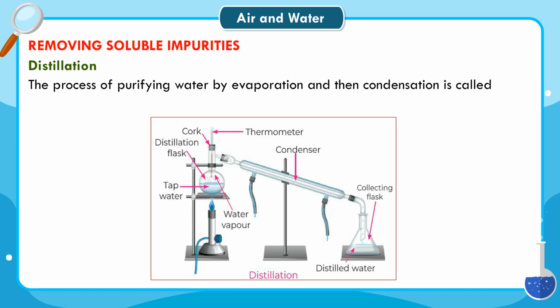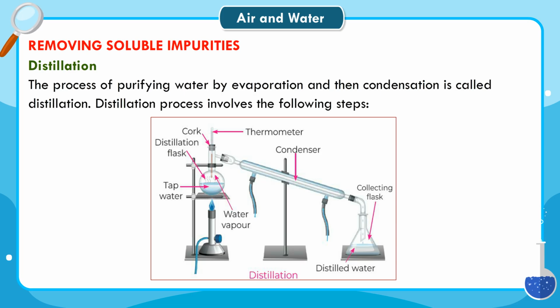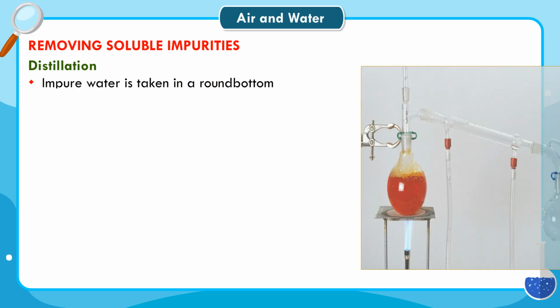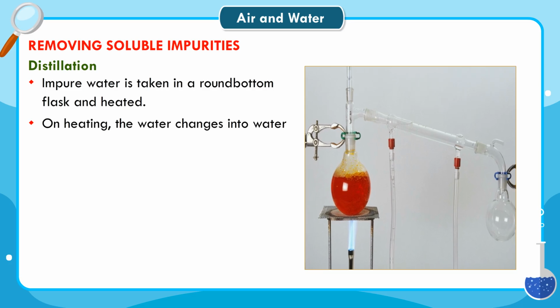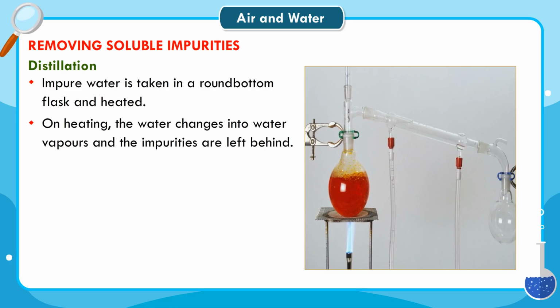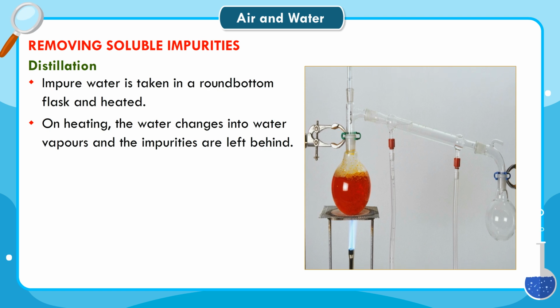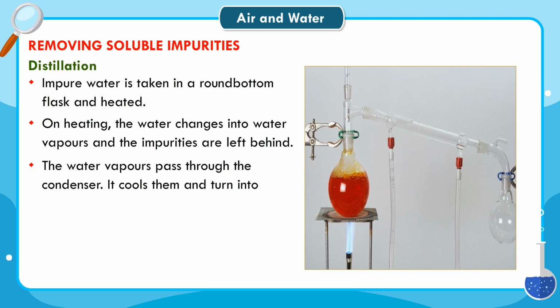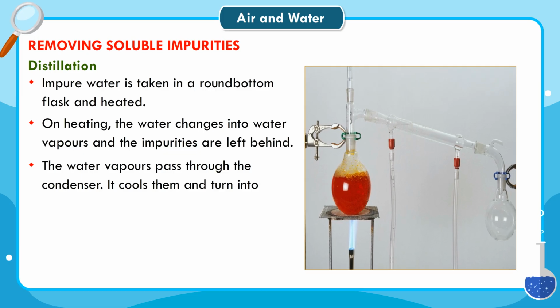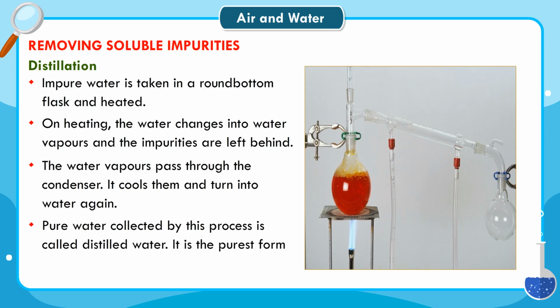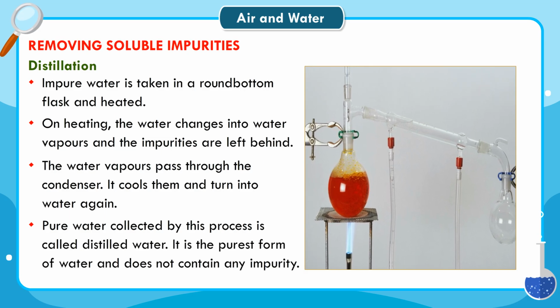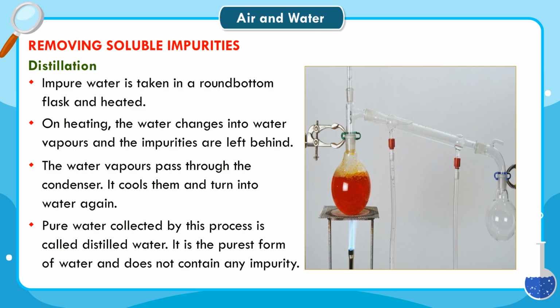Distillation. The process of purifying water by evaporation and then condensation is called distillation. Distillation process involves the following steps. Impure water is taken in a round-bottom flask and heated. On heating, the water changes into water vapors and the impurities are left behind. The water vapors pass through the condenser. It cools them and turns them into water again. Pure water collected by this process is called distilled water. It is the purest form of water and does not contain any impurity.